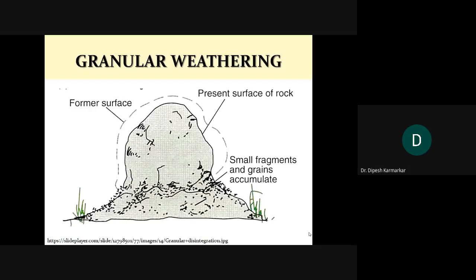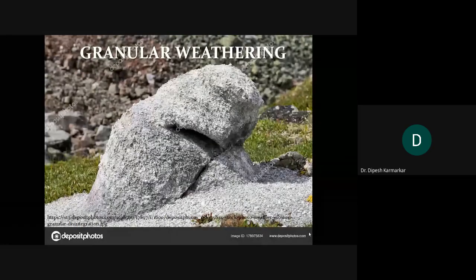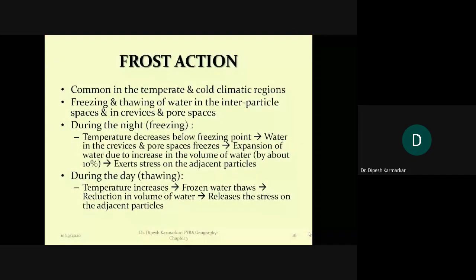You can see this actual picture of a rock affected by granular weathering, and how poor it looks, because it is not one single crack that leads to its breaking, but it keeps on breaking gradually, grain by grain, as it reacts to the conditions of temperature. So this is what we call the process of granular weathering.